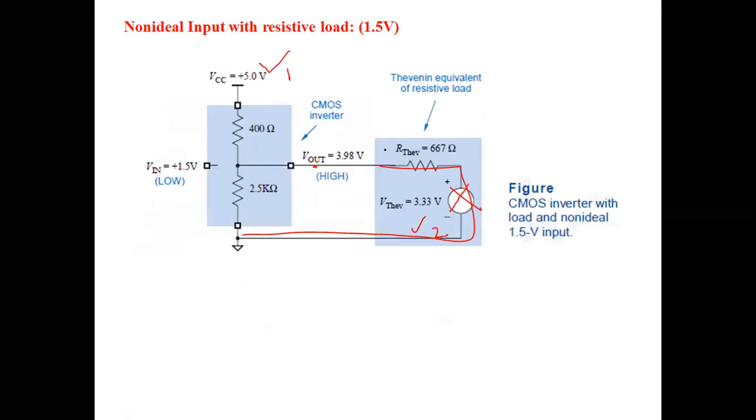Again you see the output voltage has been reduced from the normal value, but it is still in the valid range. What is the valid range? Sorry, it is not 4.9; it is 3.5 volts.